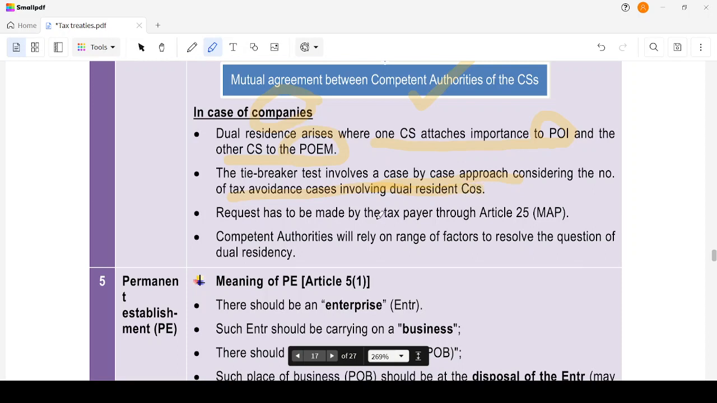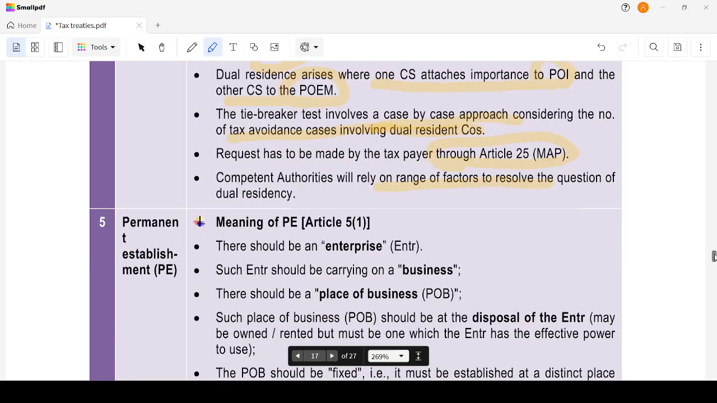The request has to be made by the taxpayer through Article 25, that is Mutual Agreement Procedures, that is MAP. Competent authorities will rely on a range of factors to resolve the issue, and it is ultimately given to the competent authorities to decide. Okay, this is what we have with respect to residence. Then we move on to permanent establishment.